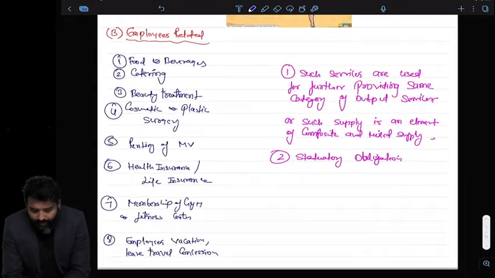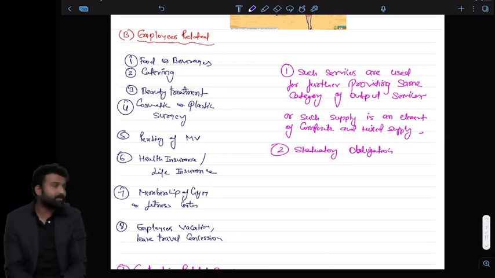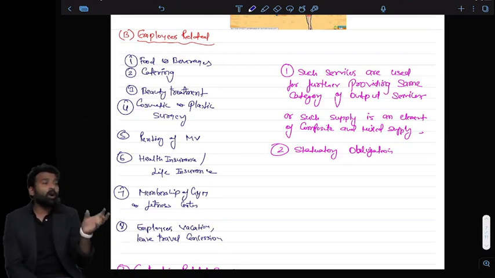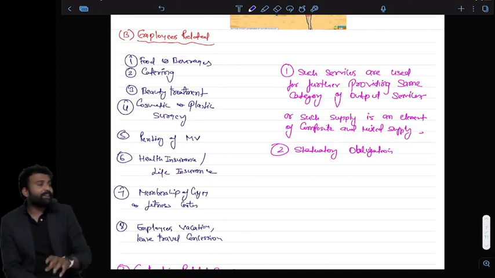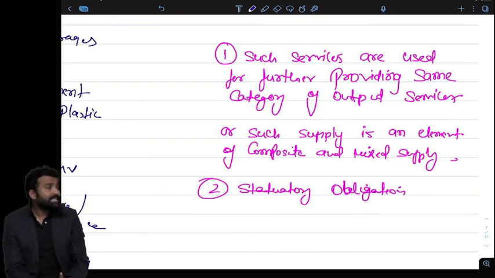Actually, I think it is not only for employees. If I am hiring a car even for the transportation of my customers, like a client is coming from the airport and I hire a car to bring that client to the office, it is not allowed. It is employee related, but the law clearly doesn't say that it will not be allowed only if it is used for employees. So even if it is used for the customer, it will not be allowed. When it is allowed, there are only 2 exceptions. What are the exceptions? The second one is very interesting. Statutory obligation.